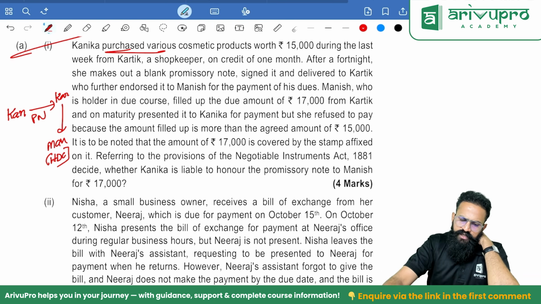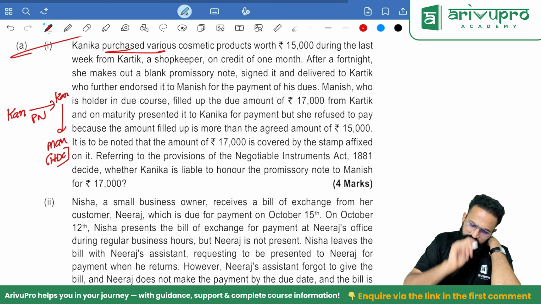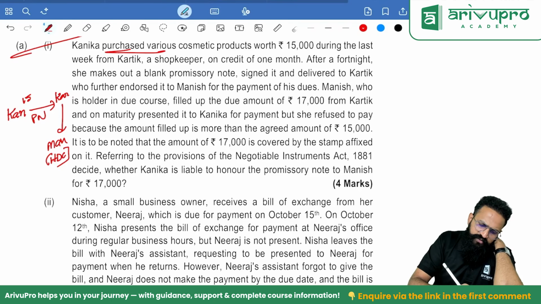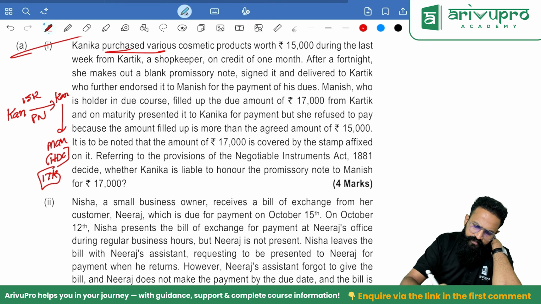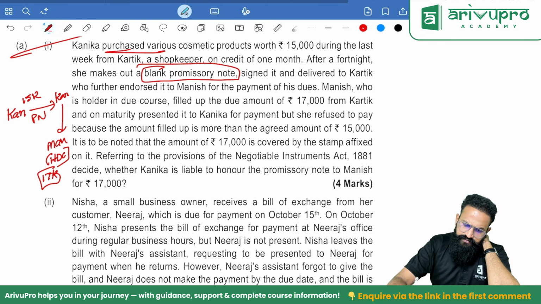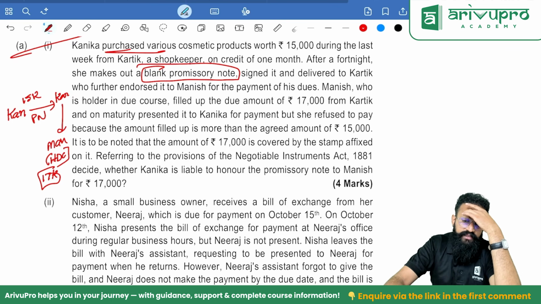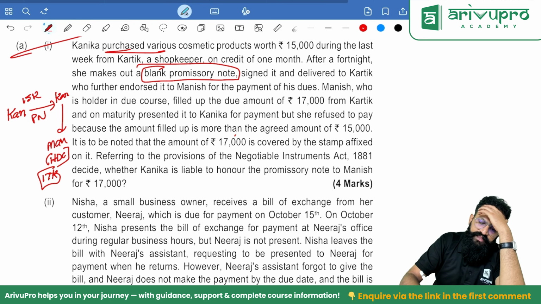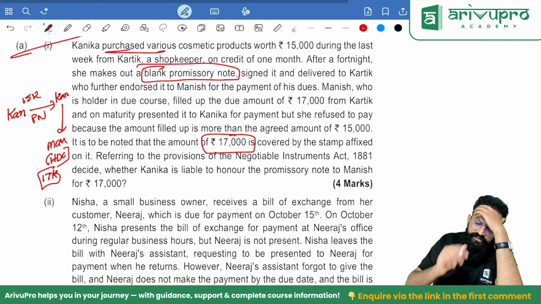He filled up the due amount of 17,000. The actual value Kanika gave is 15,000. What Manish has filled in, it's a blank instrument, no? Yes, blank promissory note. Manish filled 17,000. On maturity, he presented it to Kanika for payment, but she refused to pay because the amount filled up is more than the agreed amount, 15,000. It is to be noted that the amount of 17,000 is covered by the stamp affixed on it.